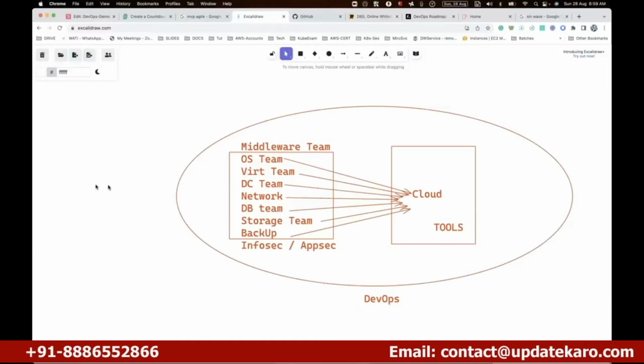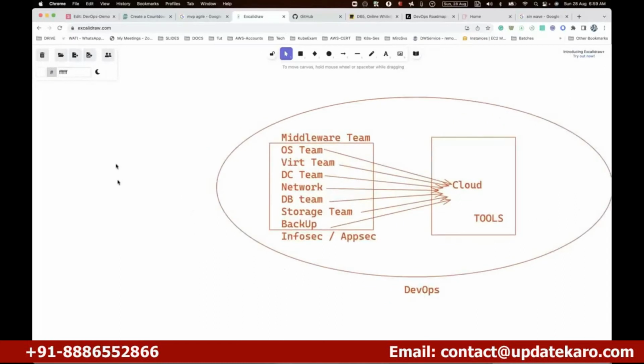The next group is a little out of our box. There are developers who became DevOps engineers, by the way.